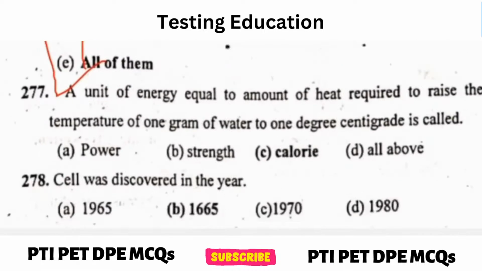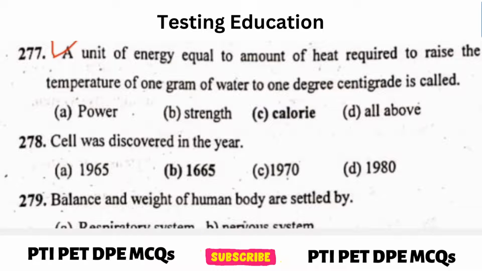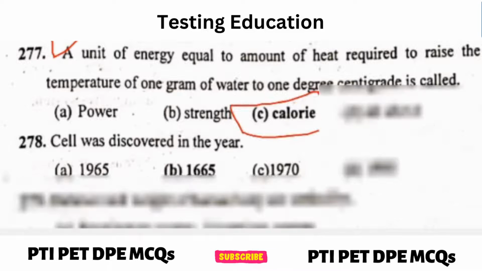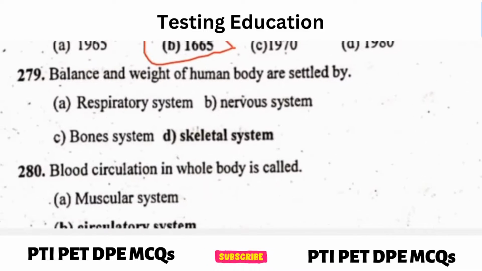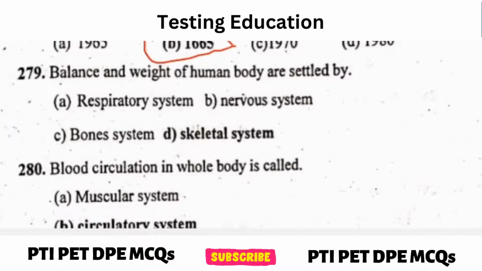Next question, a unit of energy equal to amount of heat required to raise the temperature of 1 gram of water to 1 degree centigrade is called? Answer, calories. Next question, cell was discovered in the year? Answer, 1665. Next question, balance and weight of human body are set by? Answer, skeletal system.